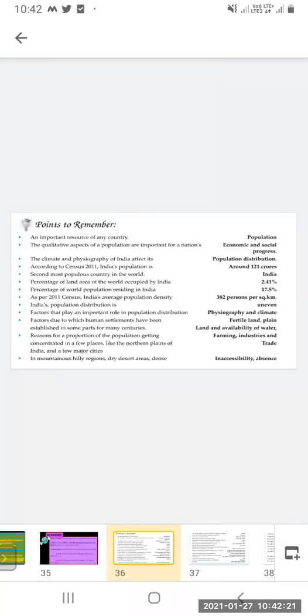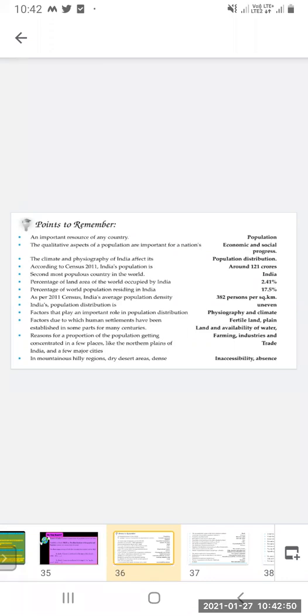Okay, so we will now revise what we have learned. An important resource of any country is its population. The qualitative aspects of a population are important for a nation's economic and social progress. The climate and physiography of India affect its population and distribution. So, what is the climate and physiography?